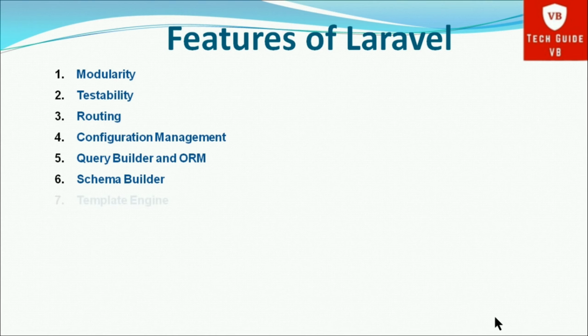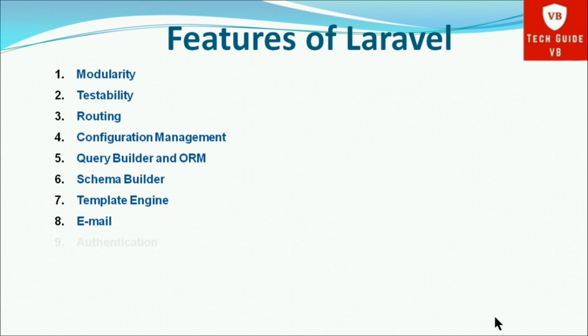The next is the template engine. Laravel uses the Blade Template Engine, a lightweight template language used to design hierarchical blocks and layouts with predefined blocks that include dynamic content. Next feature is email. Laravel includes a mail class which helps in sending mail with rich content and attachments from the web application.